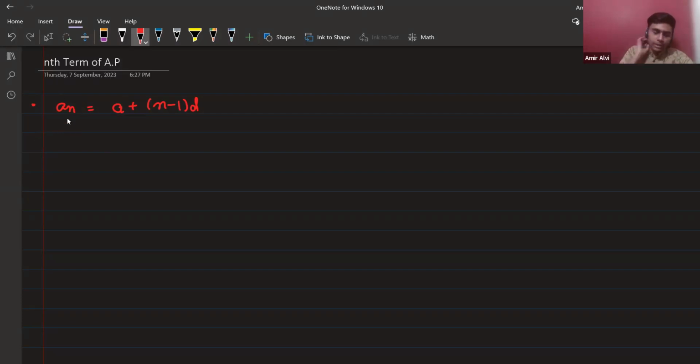So this is the formula. By this formula, you can find the nth term or any term which is present in the AP. In some questions, it can be asked to find out whether a specific term is a part of this AP or not. So these questions will be there as well. I'll be taking all the types of questions in the class, no need to worry about it. Let's find out which questions can be there on this topic. Clear? Yes, sir.